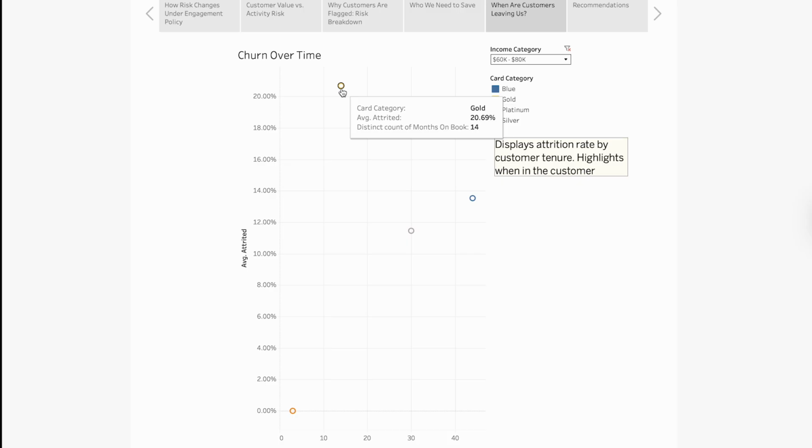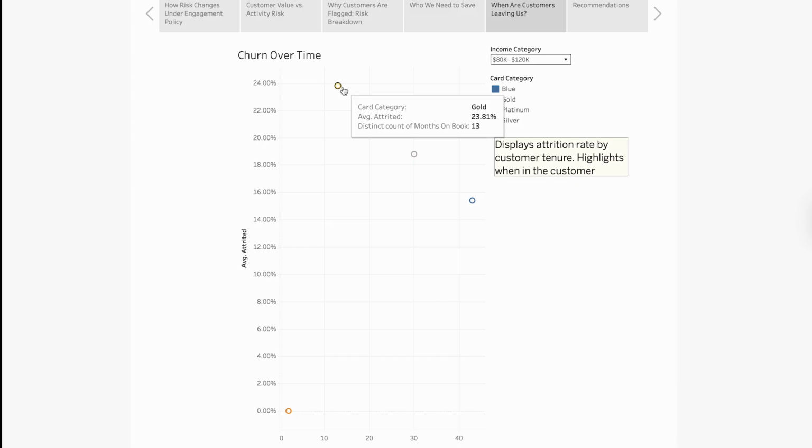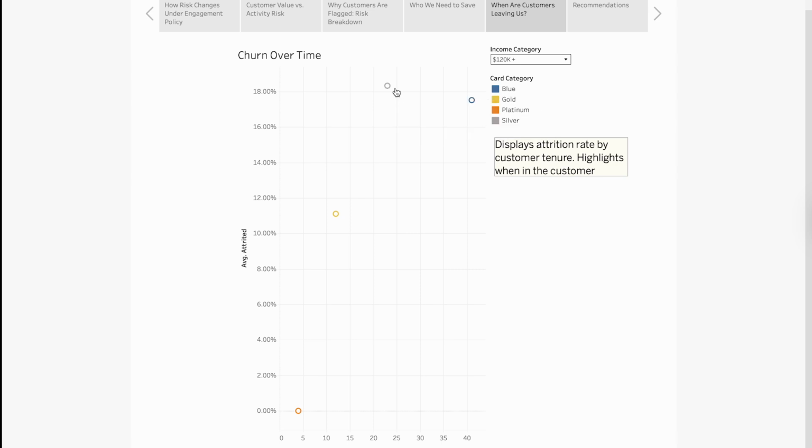The highest in the 60,000 to 80,000 range is Gold at 20.69% at 14 months, and our lowest is Platinum at 0% rate 3 months in. With the 80,000 to 120,000 group, Gold is the highest at 23.81%, and Platinum is once again at 0% and 2 months on book. Within the 120,000 group, Silver has the highest rate of attrition at 18.33%, and Platinum is once again at 0 with 4 months on book.